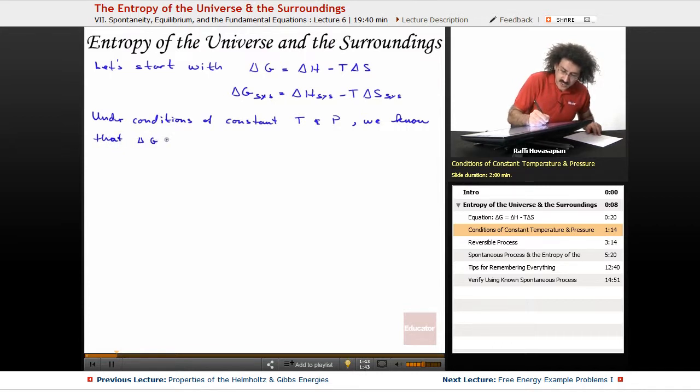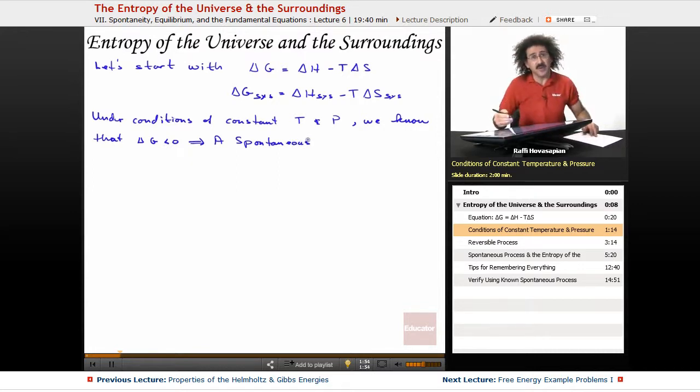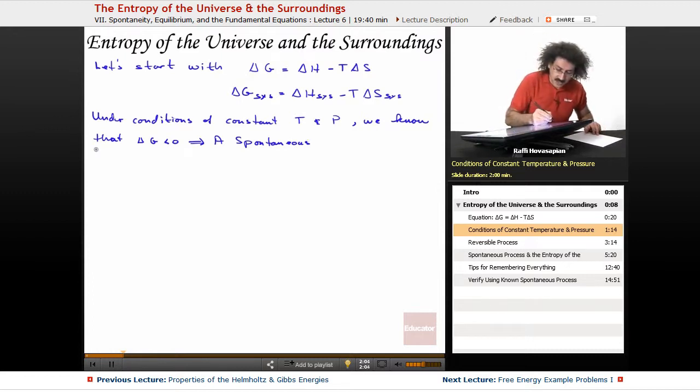if the delta G is less than 0, then that implies a spontaneous process. That's the very definition of the spontaneous process. The delta G has to be less than 0. That means that the equation as written will move in the forward direction from left to right. Delta G equals 0. This is the delta G of the system. Now, under constant pressure, we also know